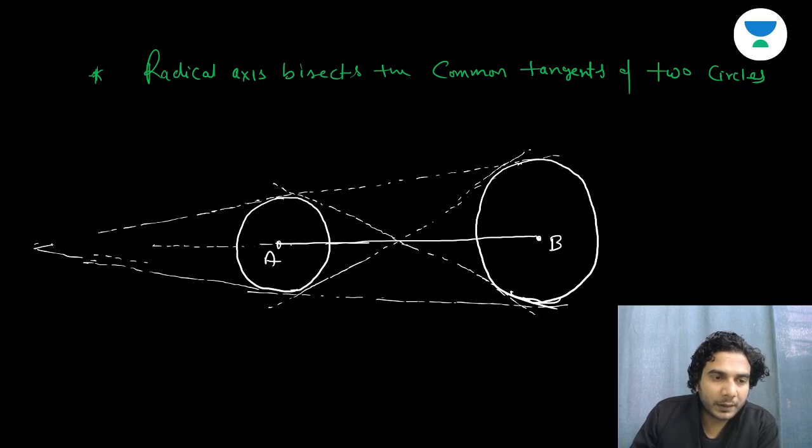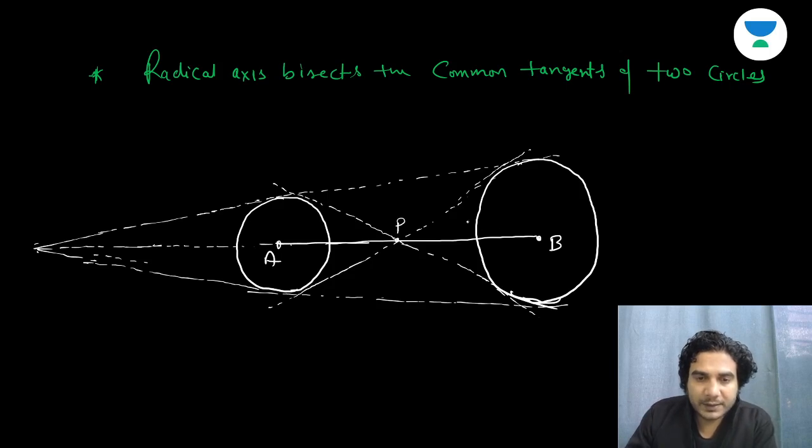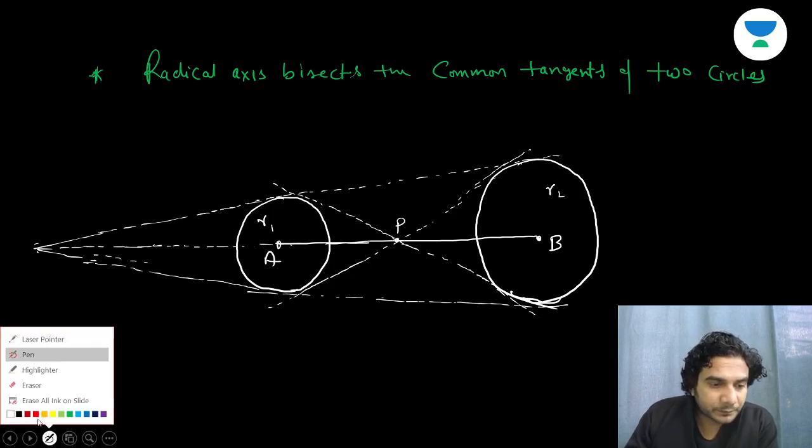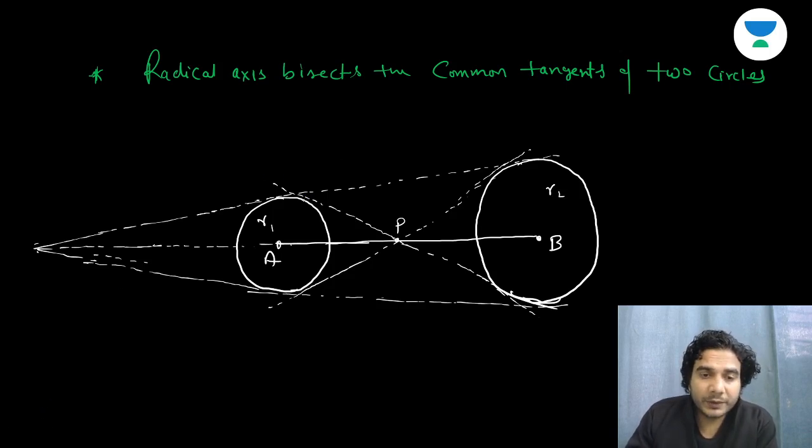And they divide the centers in the ratio of their radii, right? Say this point is P, then P divides A and B in the ratio R1 is to R2. This is R1 and this is R2. Since R1 is not equal to R2, P is not the midpoint. And P is not the midpoint of the tangents either. So the radical axis is not passing through P. The radical axis will pass through the midpoints, so say the midpoint of this tangent is this, this, this, and this.